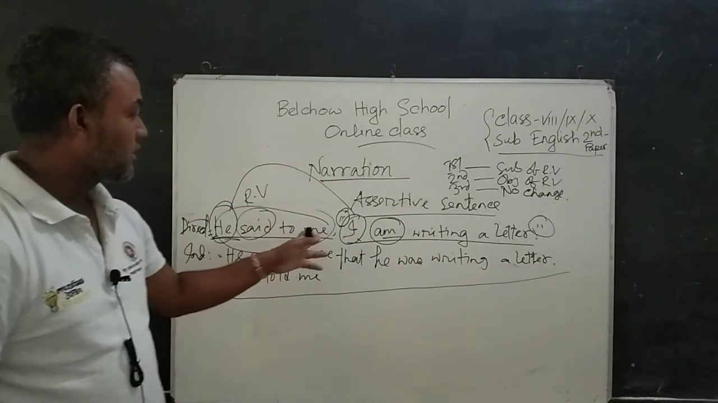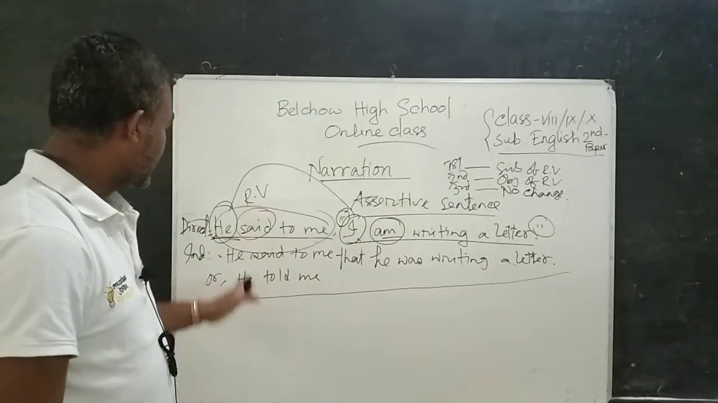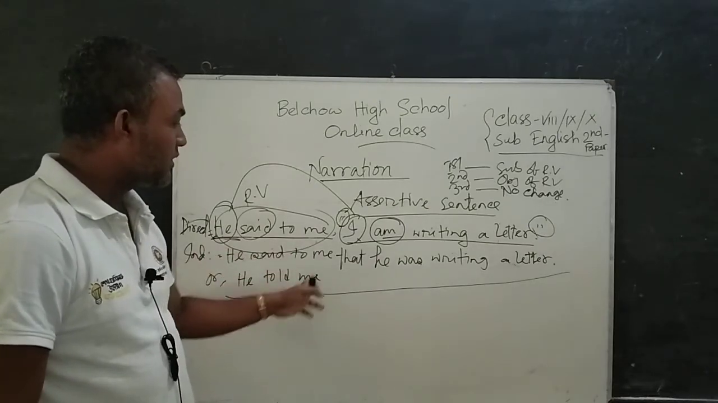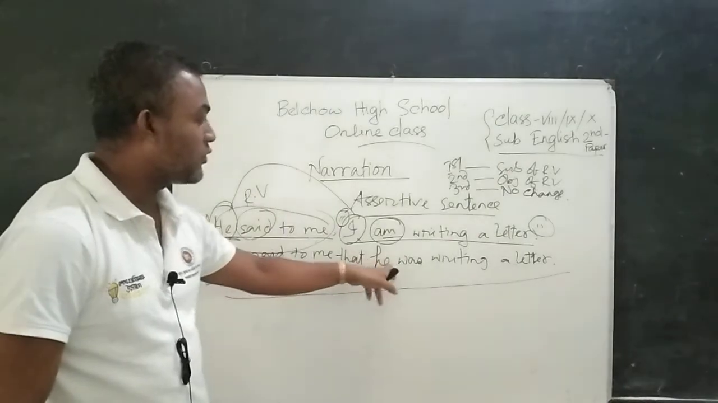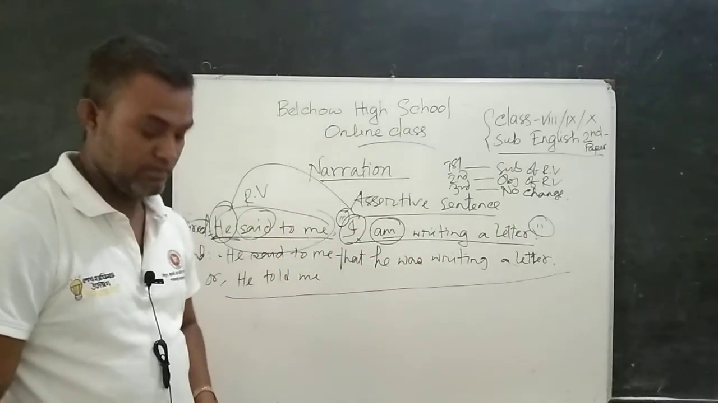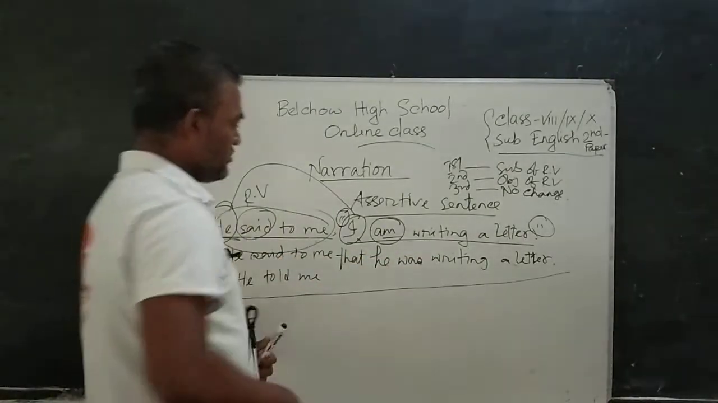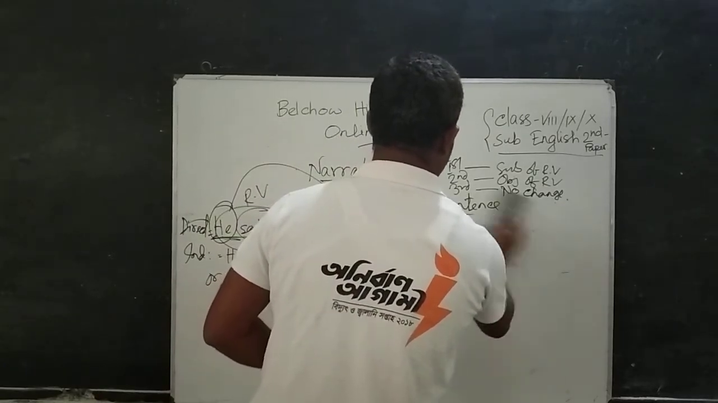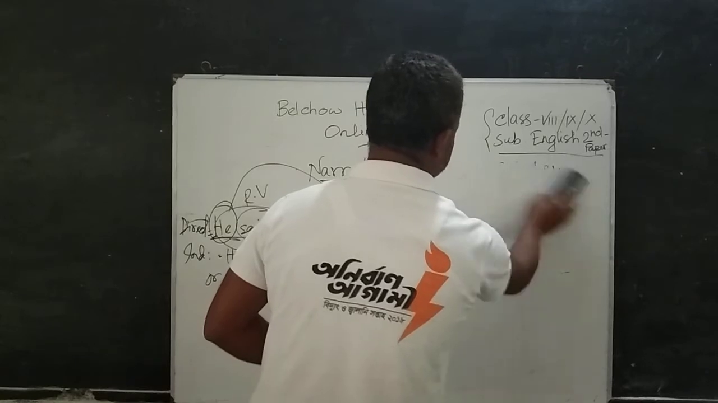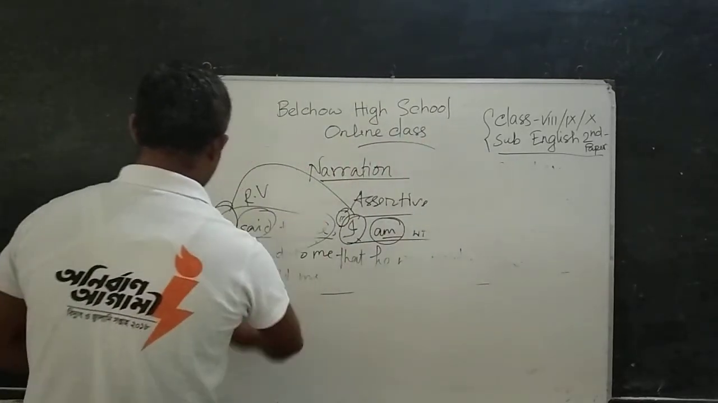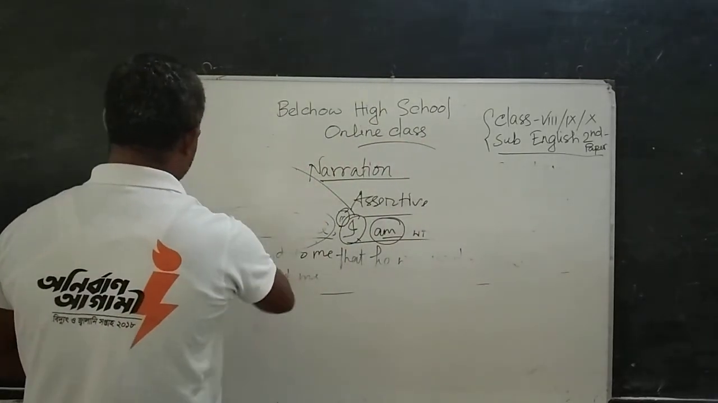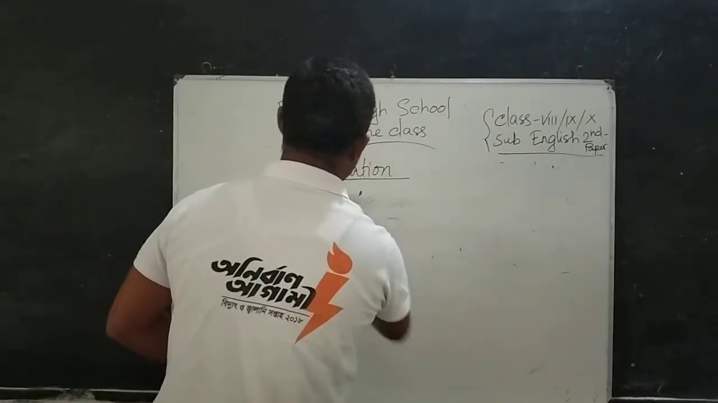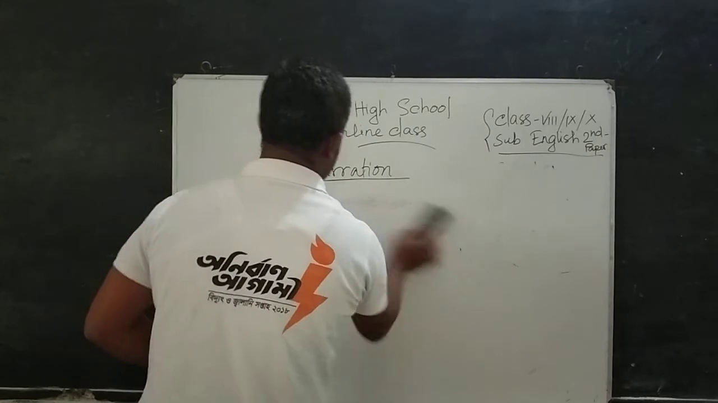He said to me, "I am writing a letter." In indirect narration: he told me that he was writing a letter. Now we can see another example of assertive mode. I hope you will be clear about another rule of assertive sentences.